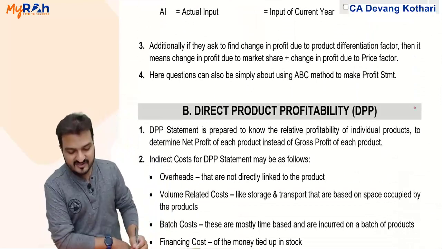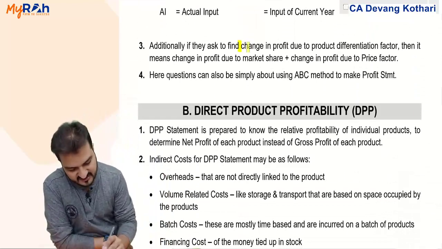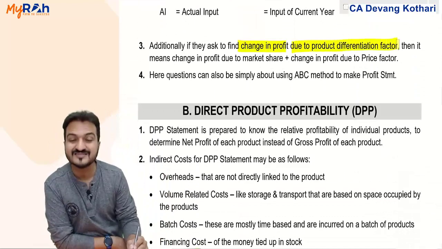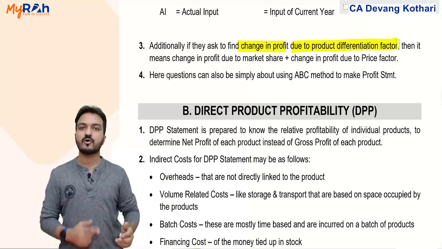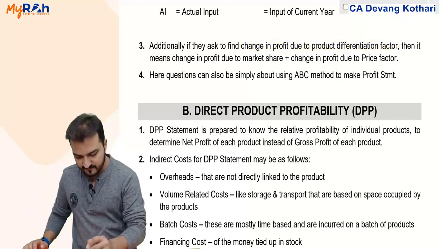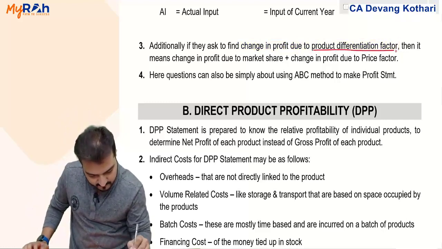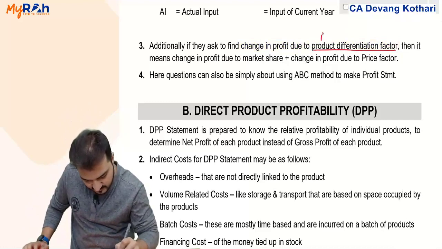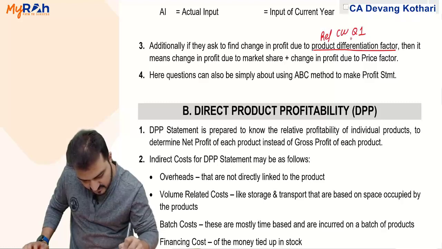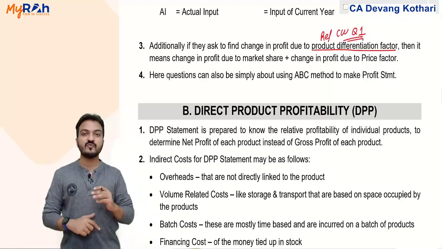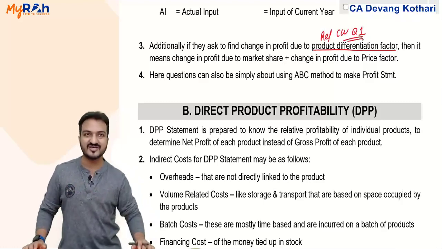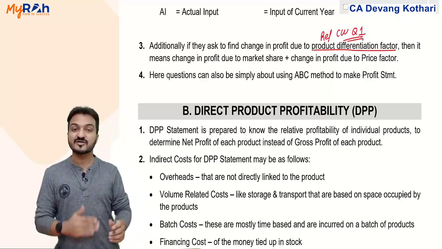Further, additionally, if they ask to find change in profit due to product differentiation factor. Now remember classwork question number 1, we had done that, not in the example but in the question. We did this in classwork question 1. They had asked you one extra factor called product differentiation factor. Then product differentiation means what?